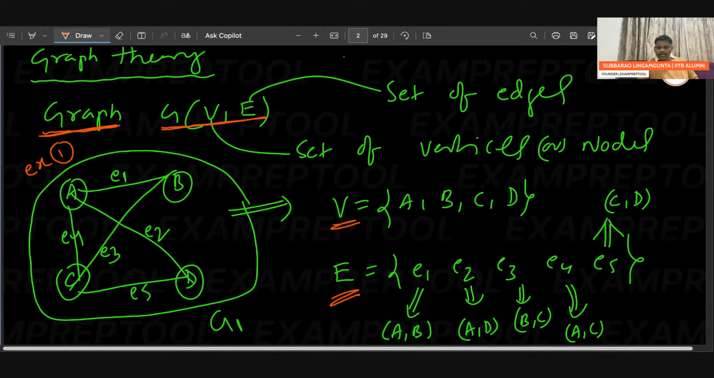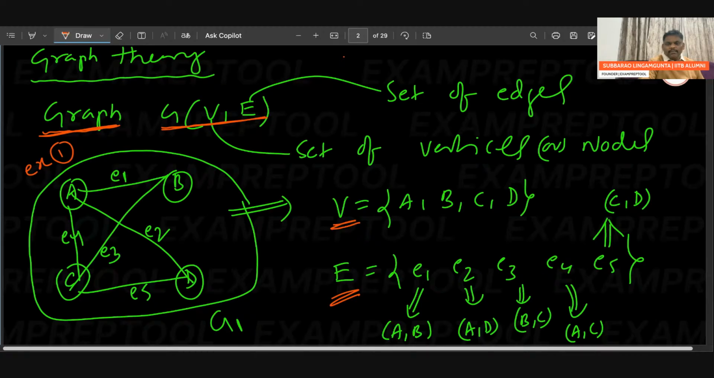Circles are known as vertices: A, B, C, D. Between two circles, one line is there, and that is called an edge. The edges are E1 to E5. E1 is A to B. E2 is A to D. E3 is B to C. E4 is A to C, sorry. E5 is C to D. I hope everyone is comfortable.